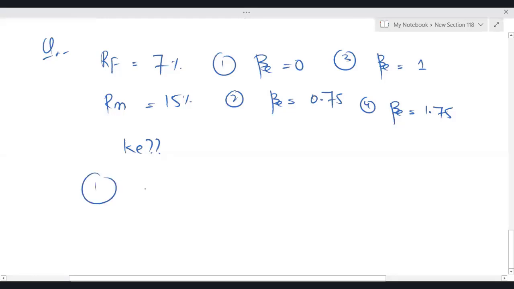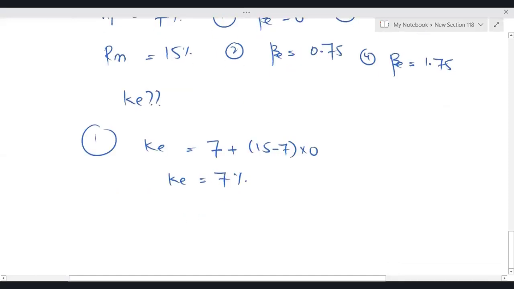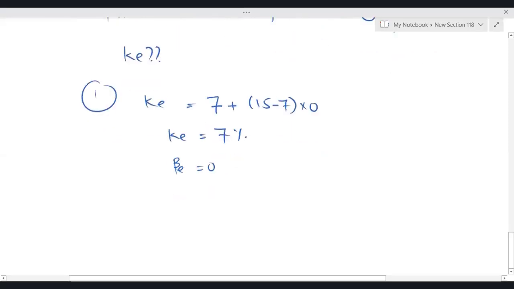Number 1. KE is equal to RF plus (RM minus RF) times equity beta. Equity beta is 0, so KE will be equal to 7%. So the number 1 finding is, when your equity beta is 0, logically you have made a risk-free investment. If you have made a risk-free investment, then your KE will be equal to RF. So whenever equity beta is 0, KE will be equal to RF.